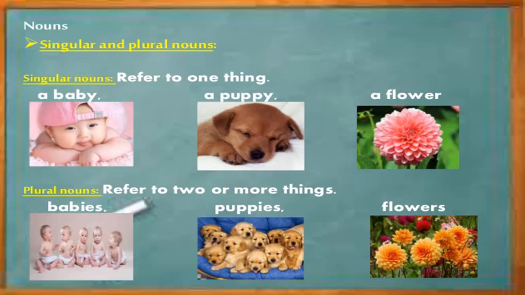So words like a and an are used before singular words. A car, a star, a boy, depending upon the first sound. If it is a vowel sound, we use an, and if it is a consonant sound, we use a. So that is the third categorization: singular nouns and plural nouns. So babies, puppies, flowers, they refer to two or more things.